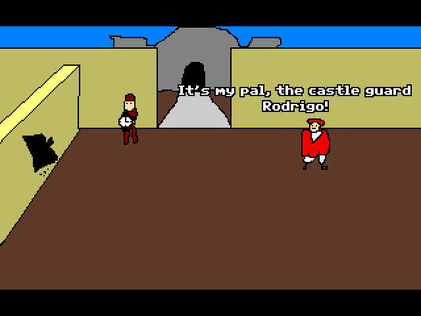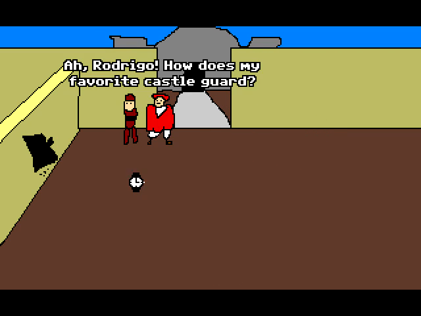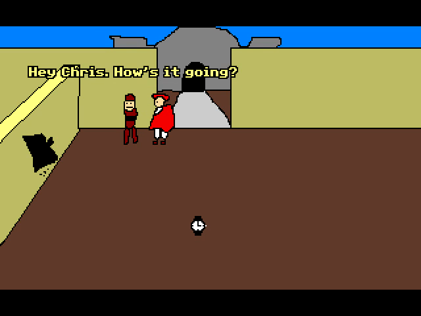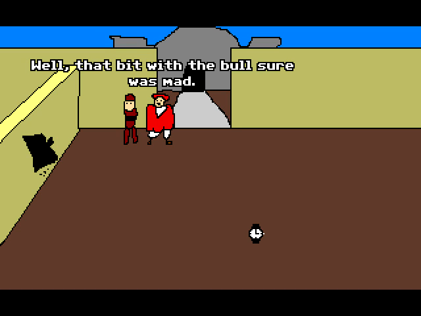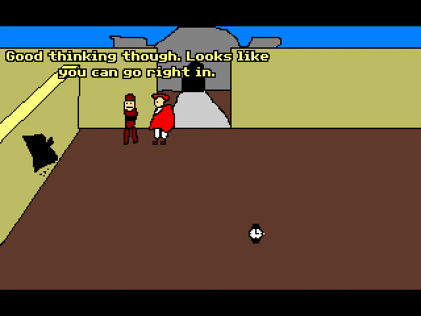And here you'll notice that cranky old Hans is gone, because he was basically just a roadblock for that block. And you can even ask Rodrigo about where cranky old Hans went. He's just talking about the stuff with the bull.